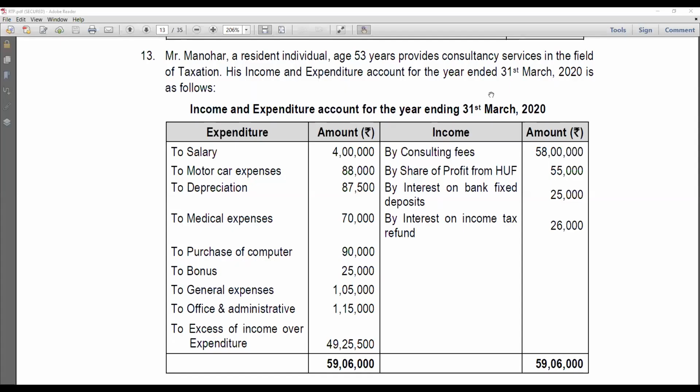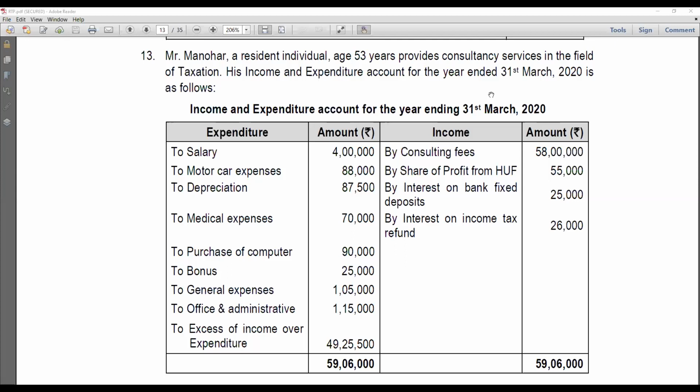Now, taking up the sum as available in RTP May 2020. First, we'll have to capture as much information as is available in the question paper in your answer sheet. For example, first we'll be making note of the assessee's name, assessment year, and previous year. So in this case, the assessee name is Mr. Manohar, and assessment year shall be 2020-21, and previous year shall be 2019-20, the previous year which is applicable for your exams as such. And in case you want more information to be captured, like he's a resident.